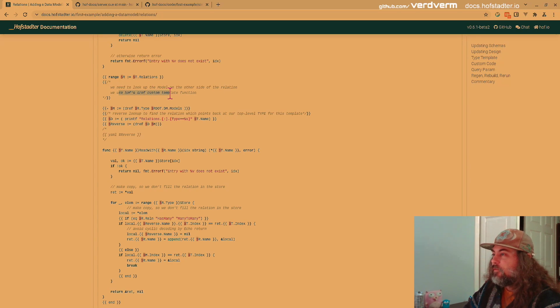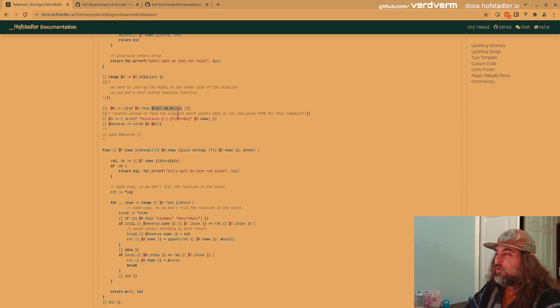And Hoff has this deref commit function for helpers. It's right here. So what we're going to do is try and look up, try and deref this path. So our relation type, which is just the string to do, from our root in the data model.